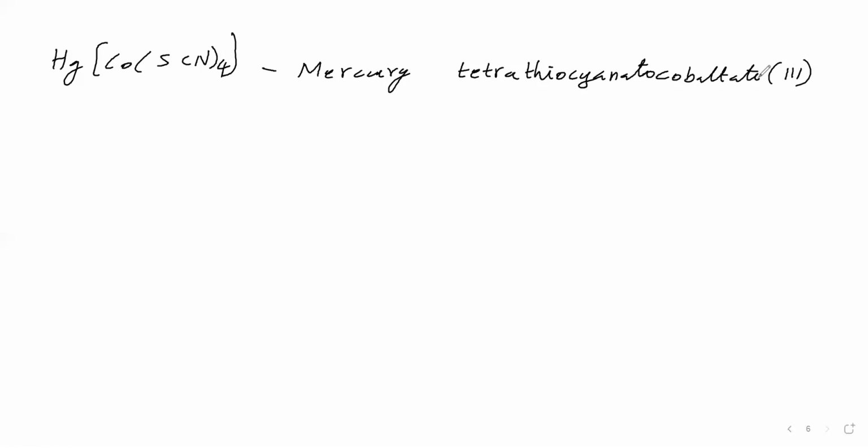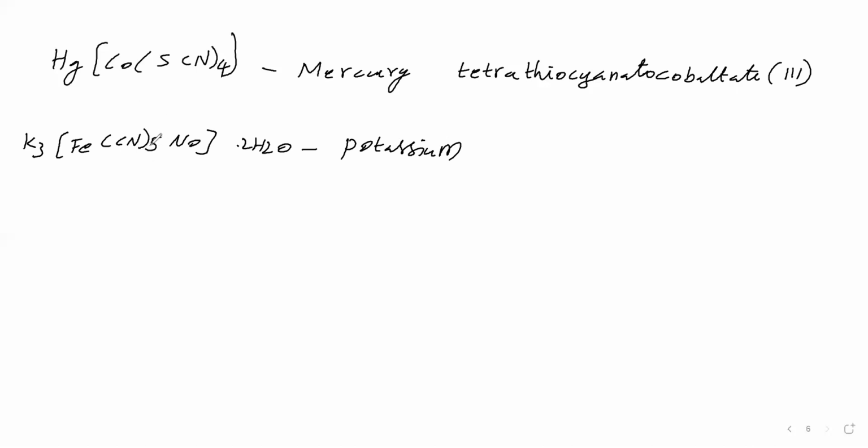Next complex is K3[Fe(CN)5 NO], then 2H2O. This name we will say. First we say the name of K, potassium. Then this is an anionic complex.